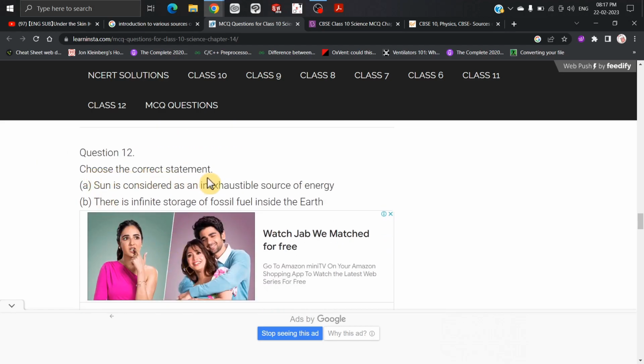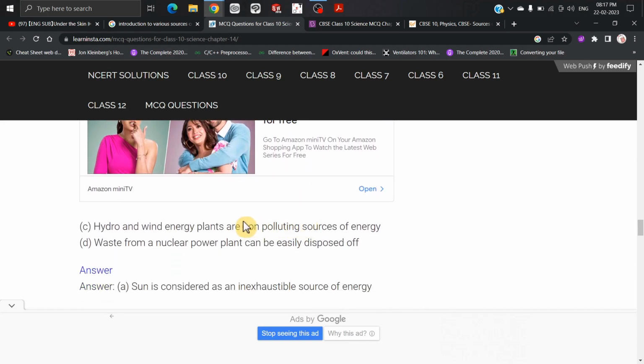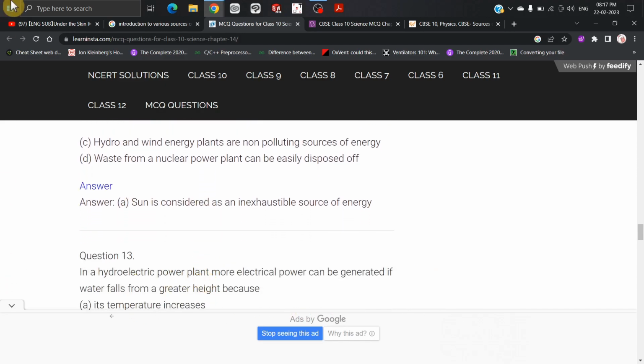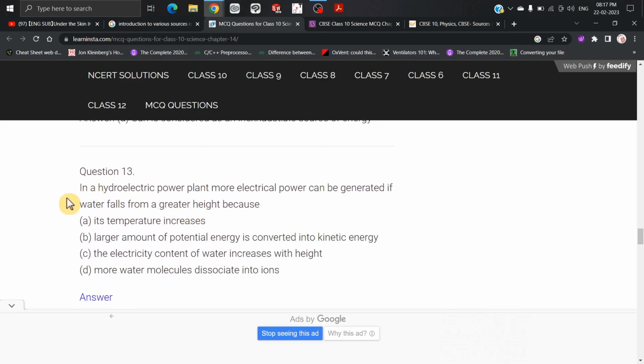12th, choose the correct statement. Sun is considered as an inexhaustible source of the energy. There is an infinite storage of the fossil fuel inside the earth. नहीं कह सकते. So first is the correct. Sun is considered as an inexhaustible मतलब खत्म ना होने वाला source कहा गया है sun को.